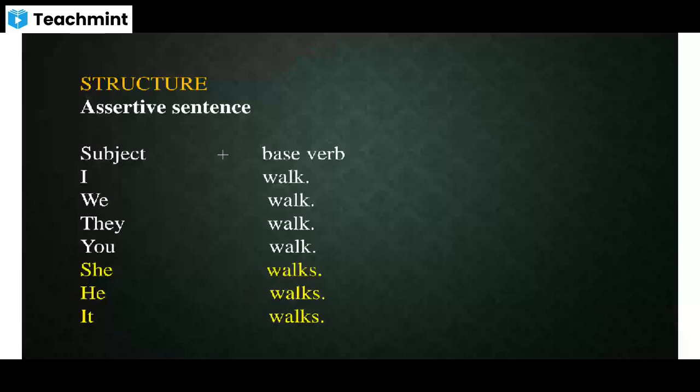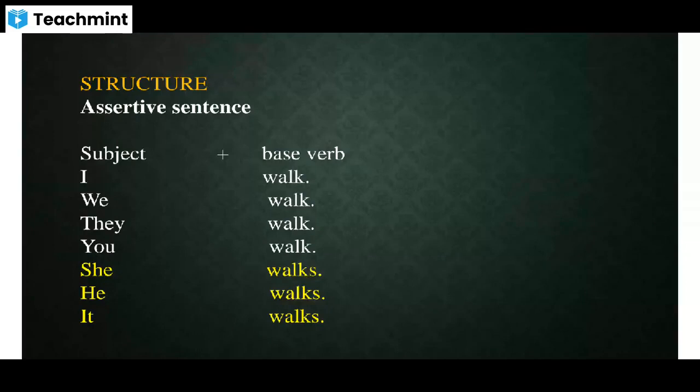For example, if you see the structure of simple present tense, if it is an assertive sentence, we usually write subject plus base verb. So you know, we write a verb in four different forms. That is base, past form of the verb, past participle form of the verb, and we also write the ing form of the verb, which is called participle.